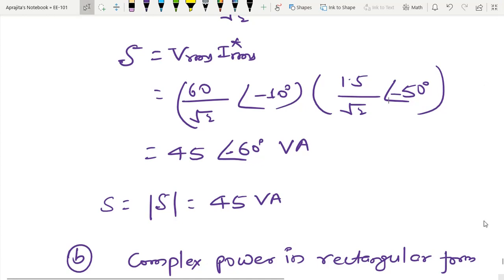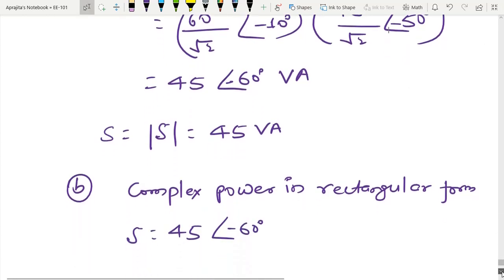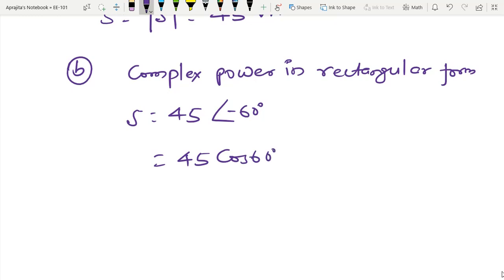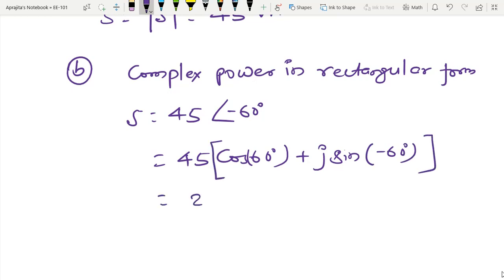So now I have S equal to 45 with angle minus 60. In rectangular form, I can write 45 cos(minus 60) plus j sin(minus 60), and if you open this bracket you get a complex number.